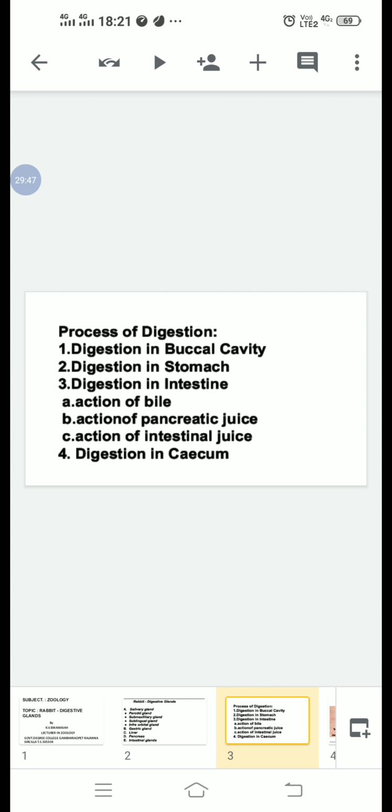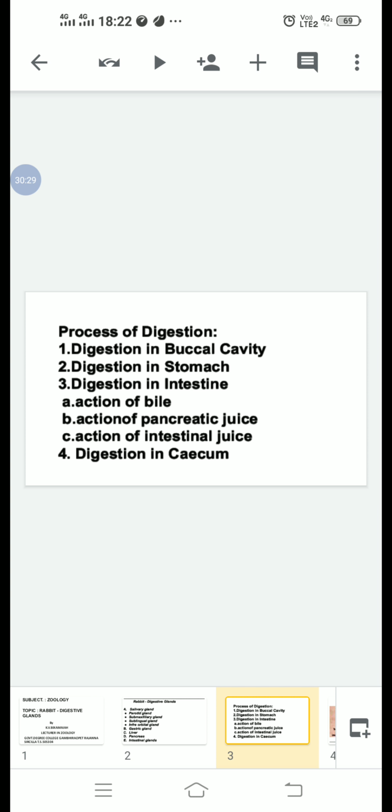Next, digestion in the caecum. Caecum contains symbiotic bacteria. They secrete enzymes which digest cellulose into soluble sugars. In the digestion, carbohydrates are converted into monosaccharides, proteins into amino acids, and fats into fatty acids and glycerol. This completely digested food material in the intestine is called chyle.